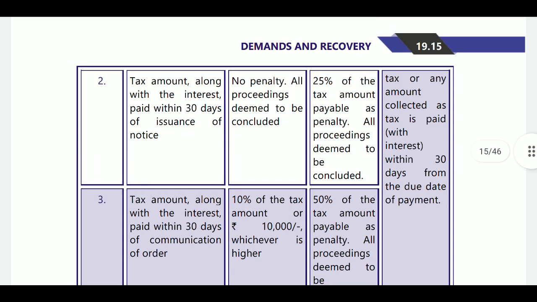Next, tax amount along with interest paid within 30 days of issuance of notice. Once notice was issued, you have to pay the tax amount within 30 days. Then also no penalty in case of normal case, but you have to pay the penalty at the rate of 25% of tax amount as a penalty in fraud cases.